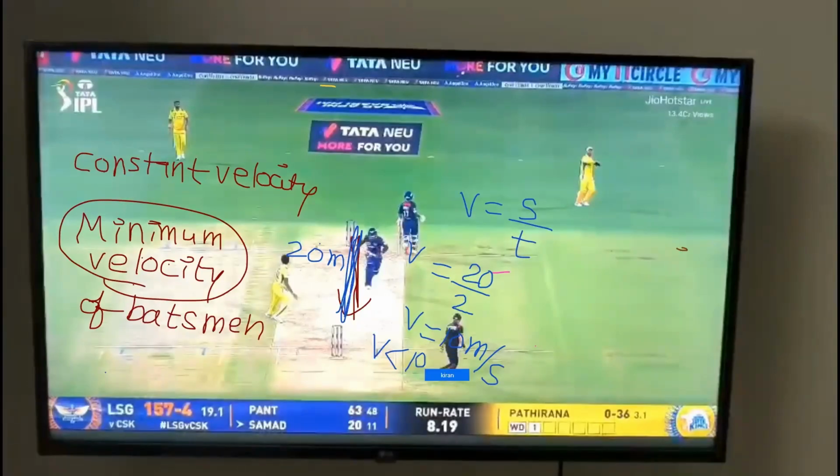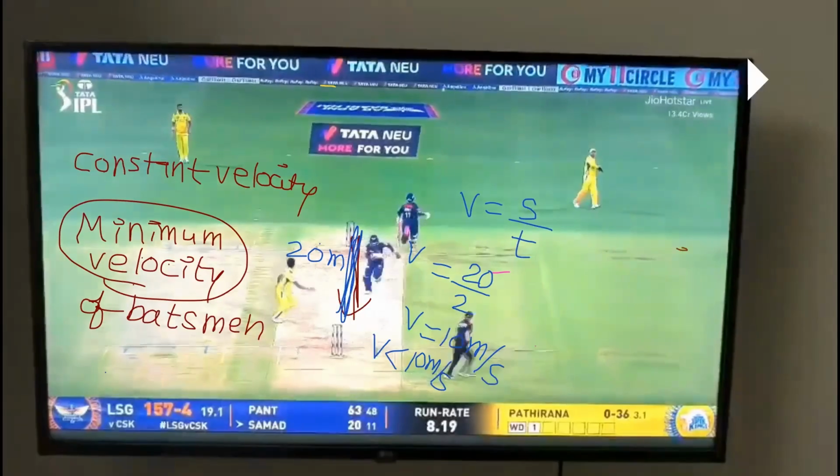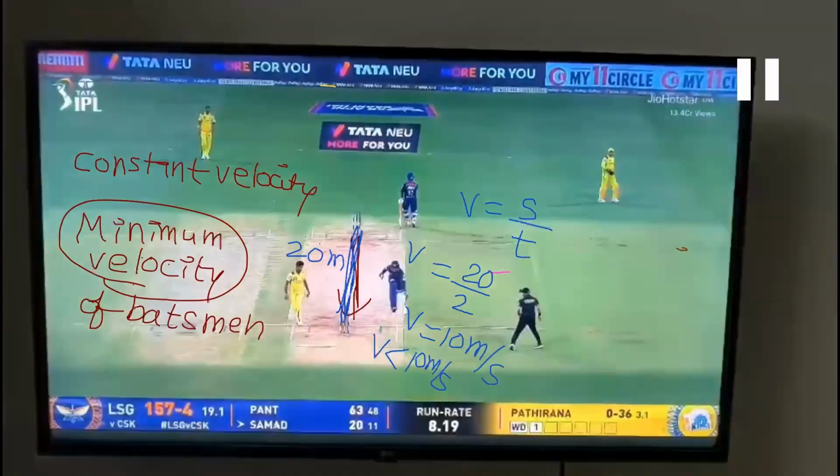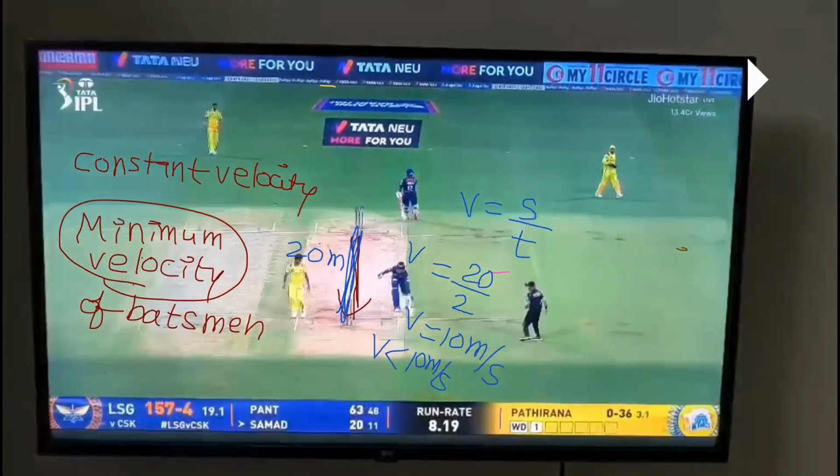So minimum velocity, how much should he have to reach within time? 10 meters per second. But his velocity is not 10 meters per second. That's why his velocity was less than 10 meters per second, and he couldn't reach in time. You can see the stumps glowing. Can you see or not? The bails are already off. So he couldn't reach. So his velocity is less than 10 meters per second. Clear or not? Any doubt, you can ask.